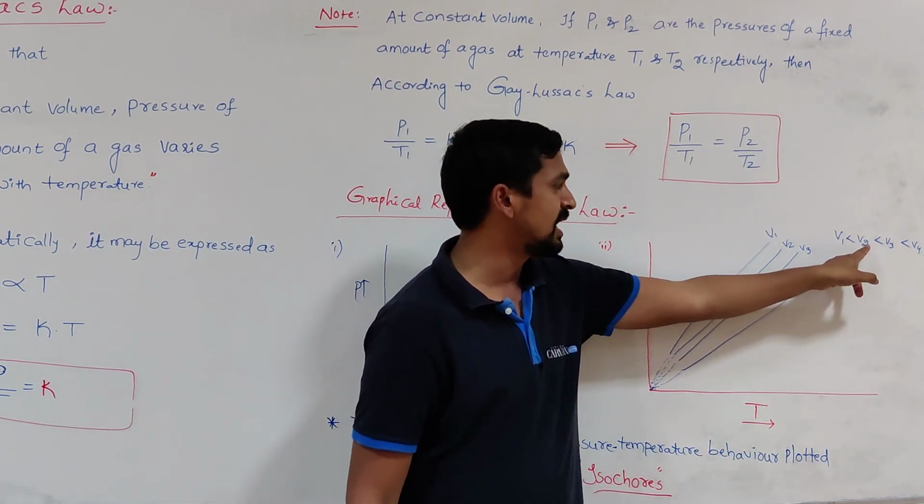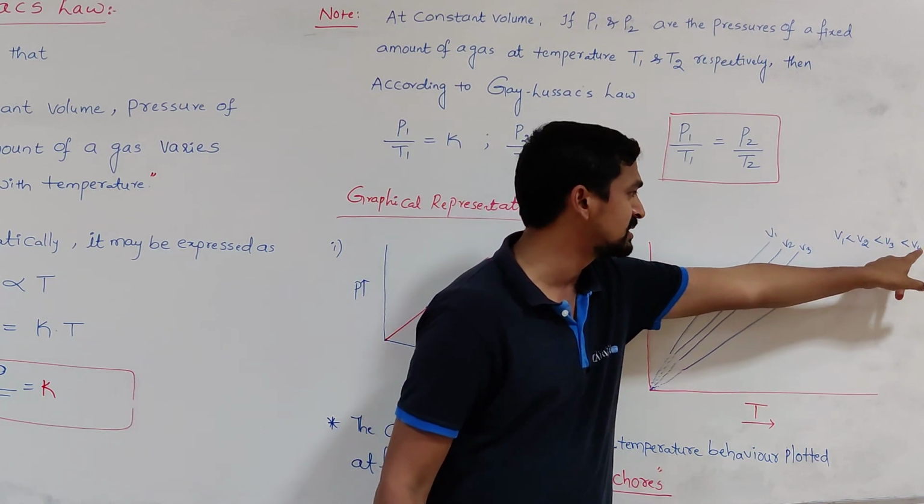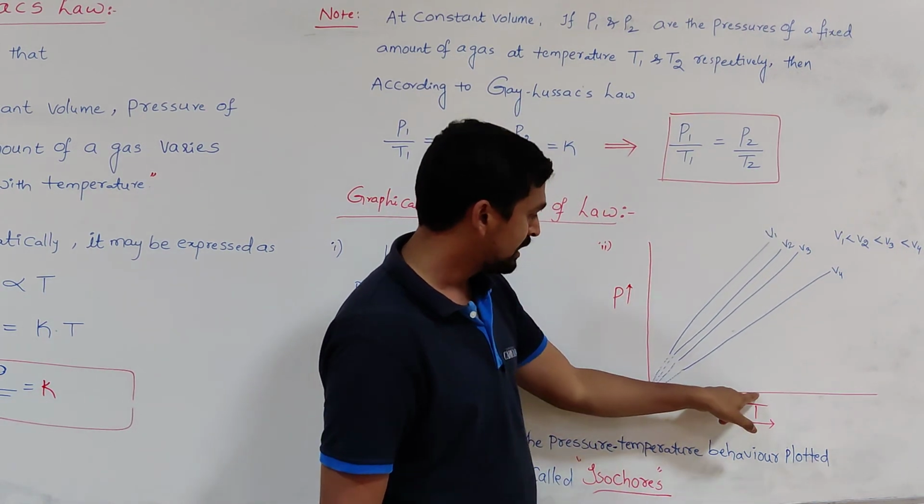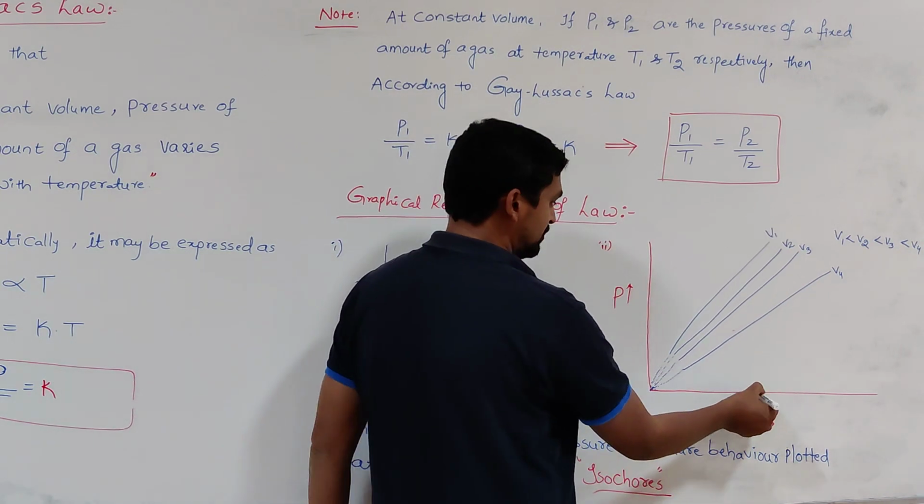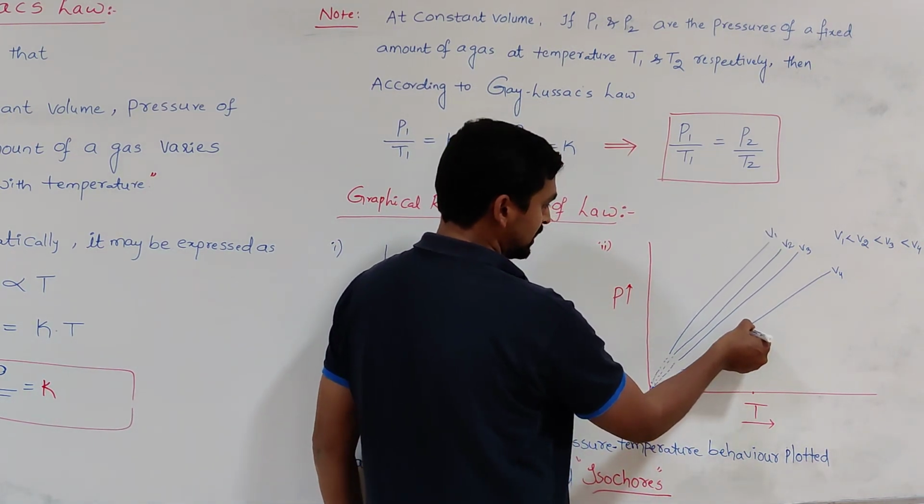Here, V1 is less than V2, which is less than V3, which is less than V4. Because at a particular temperature, let us take any value of temperature, these are the pressures.